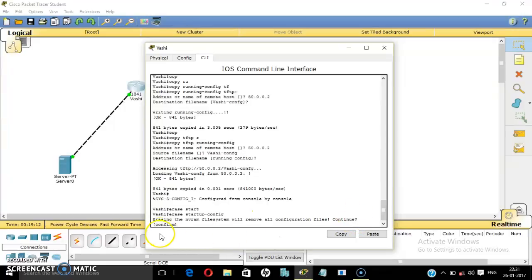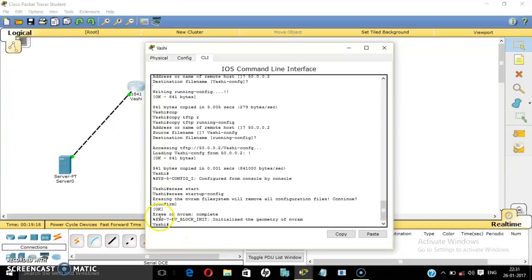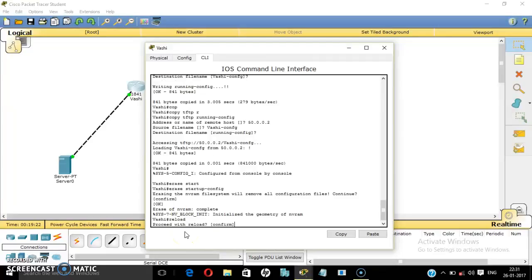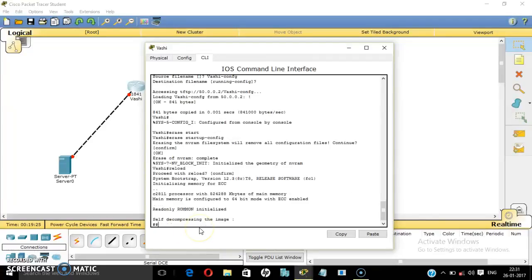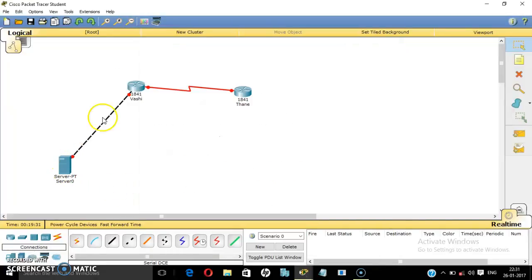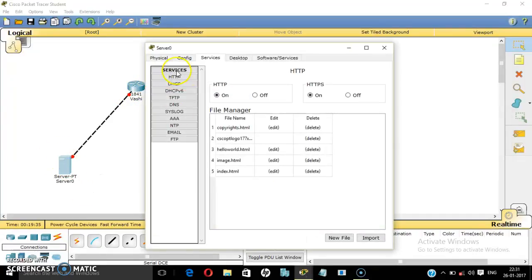Do you want to continue? Confirm. Yes. So erase of NVRAM complete. Now just reload our device. Proceed with reload. Confirm. Yes, confirm. So guys, let us check. See, all ports are down as we have reloaded our device.